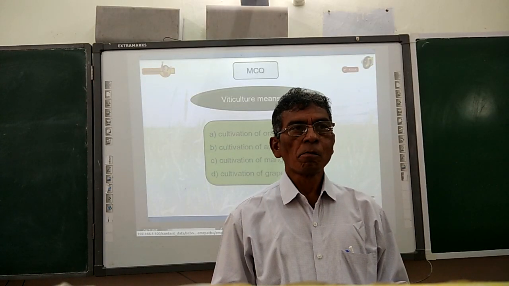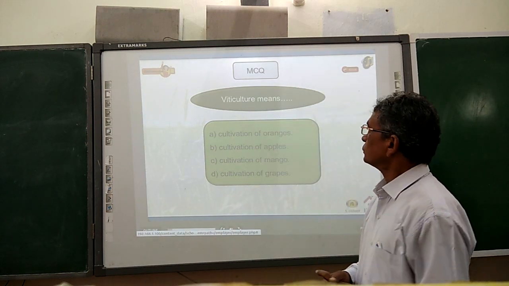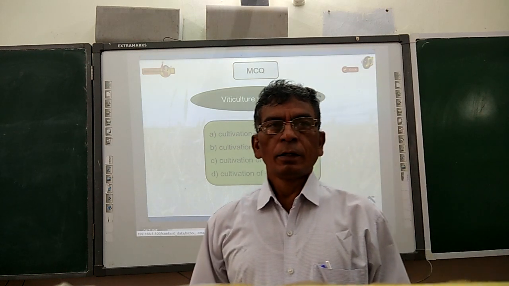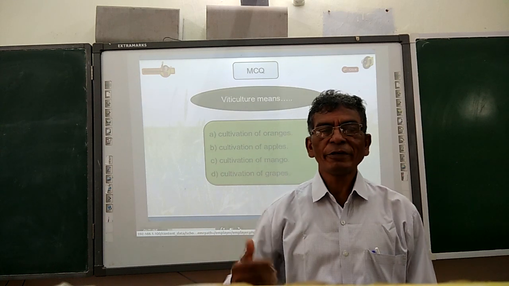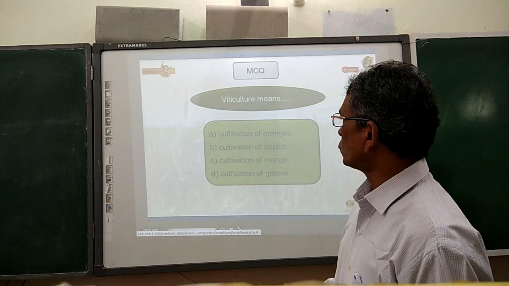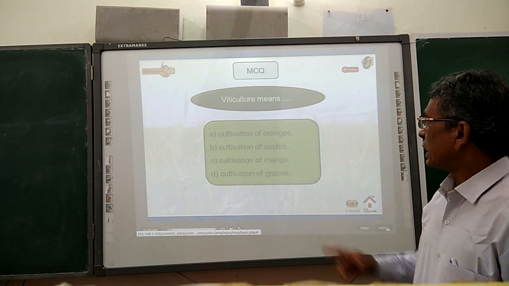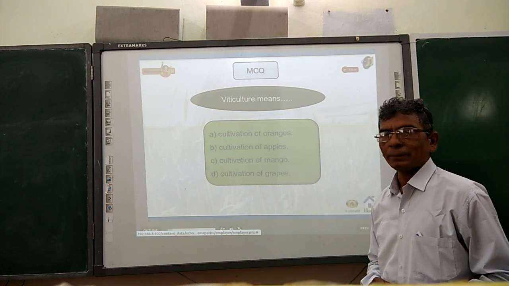Viticulture, fishiculture. You should know all the definitions of all these cultures. But here the question is asked to test you. Viticulture means cultivation of oranges, cultivation of apples, cultivation of mango, or cultivation of grapes.